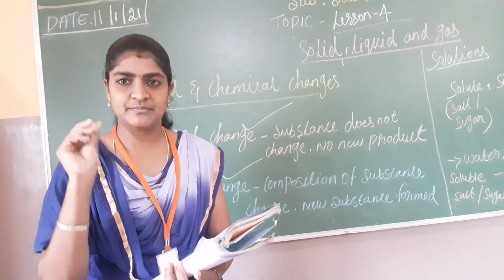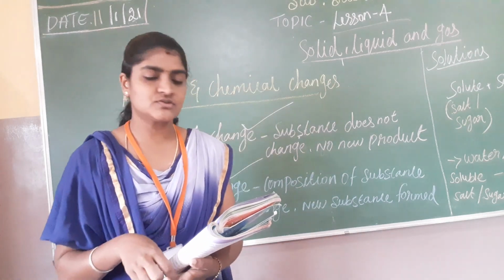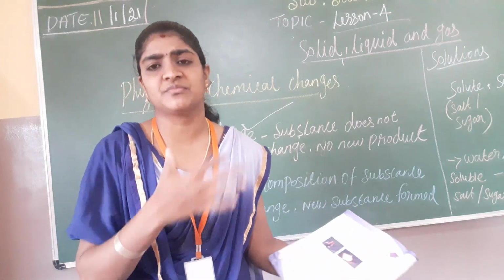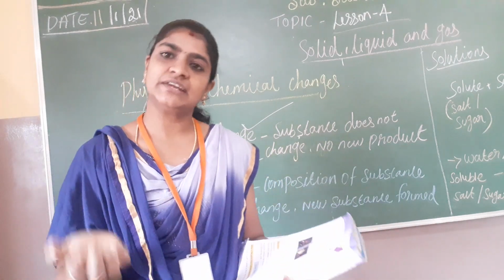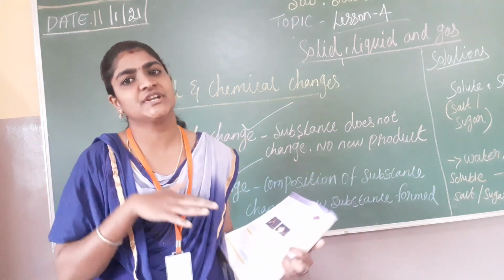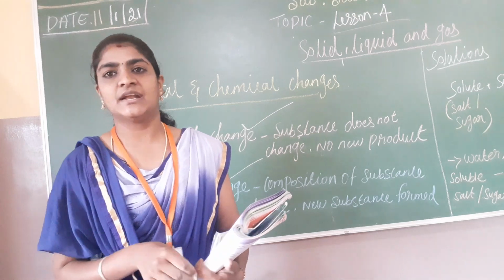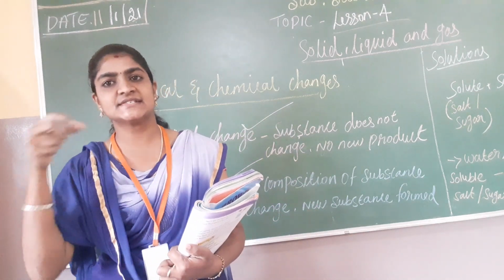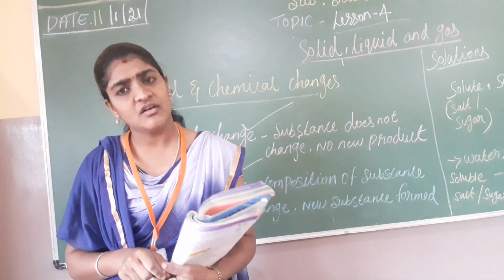I have given the example of chalk, and also of a candle. I have also given the example of water interchanging from solid to liquid, liquid to gas, again gas to liquid, and liquid to solid. Like this we can interchange the states of water. And in the candle, whenever the wax melts, the same melted wax can again be used as wax.